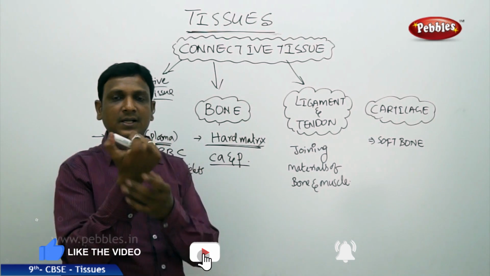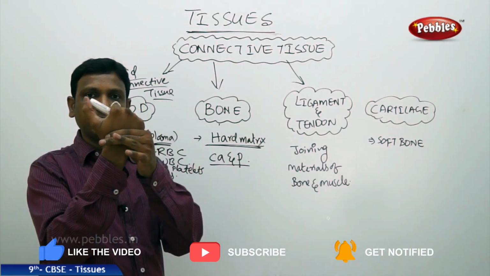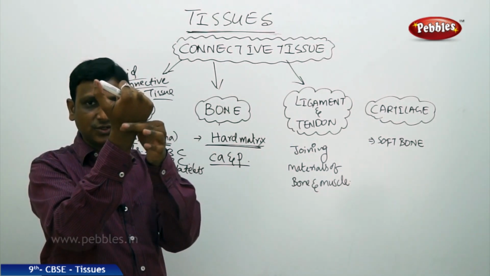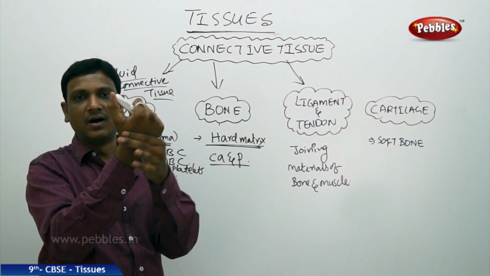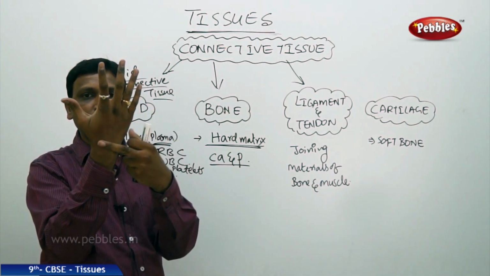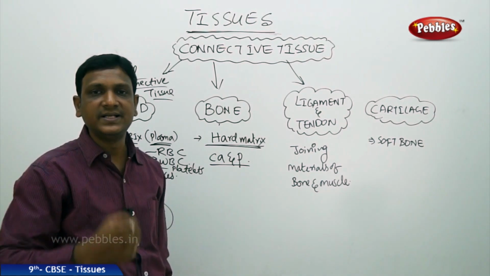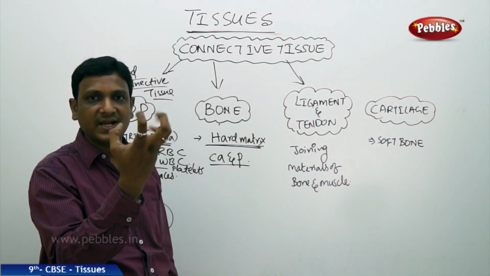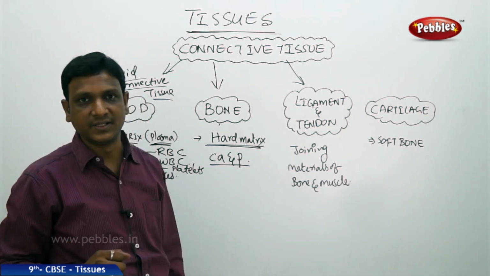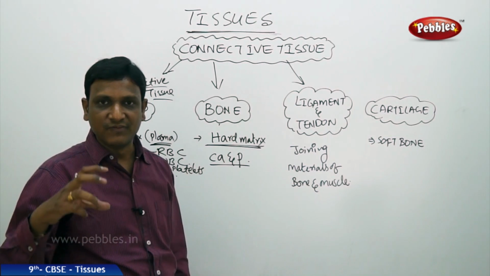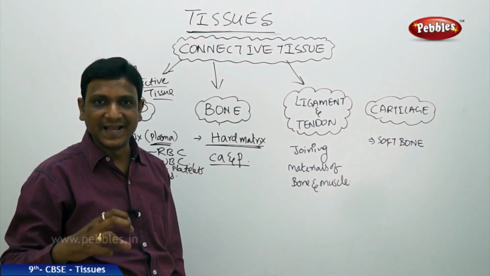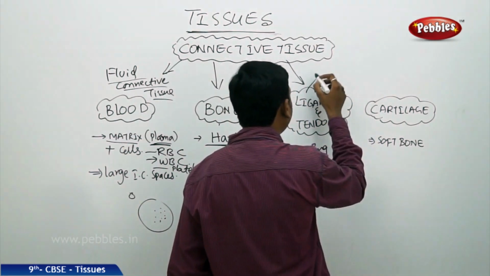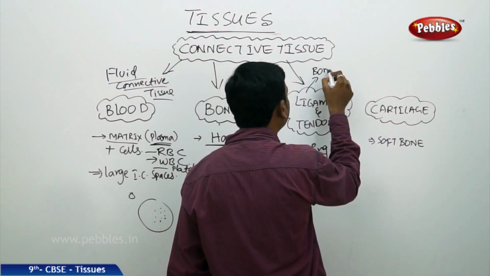For example, here we have bones in our wrist and we have bones in our lower arm. The lower arm bone is connected to the wrist of this arm. So here at this position, these bones are connected to this bone by some kind of material. What is that material? Ligament. Even the bones inside our hand, palm, are connected by ligaments. Your foot is connected to your lower leg bone by ligament. So a ligament is a white tough material which joins bone to bone.